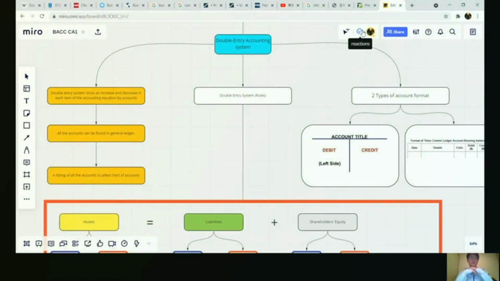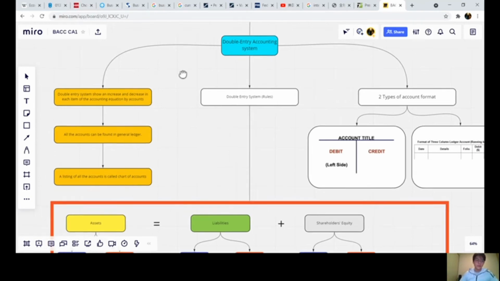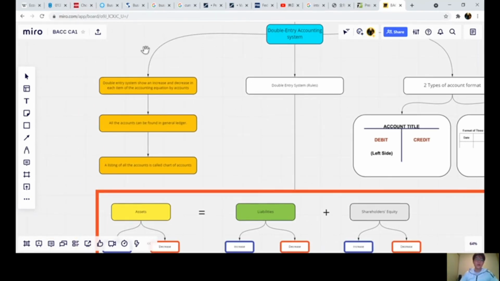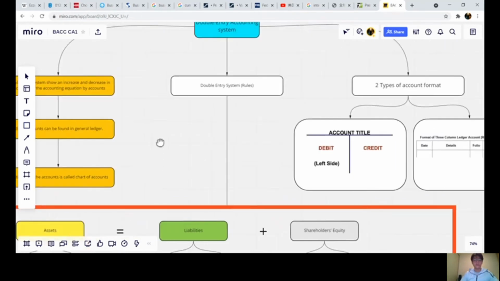The reason why people use the double entry system is because recording business transactions in the traditional accounting equation is too tedious and is most likely not sustainable. And so the double entry system was invented as it is easier to record transactions. In a double entry system, it always shows the increase and decrease in each item of the accounting equation by accounts. All the accounts can be found in the general ledger. A listing of all the accounts is called the chart of accounts.